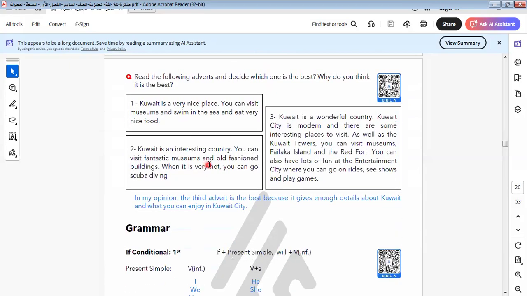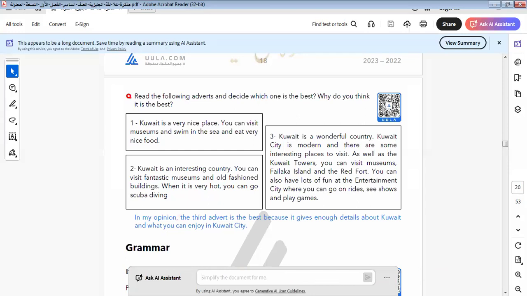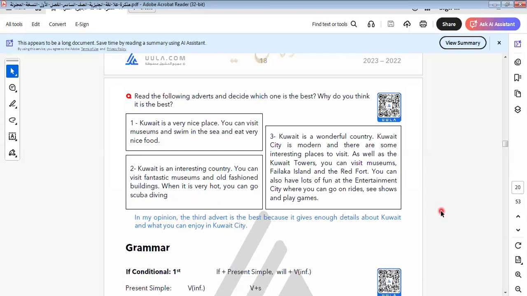Let's go to another item here in this unit. Here we'll talk about the Kuwaiti and the history of Kuwait. I would like to learn more about this. Let's read it. I think the history of every country is interesting. History is the life of every country, and how it became this country.